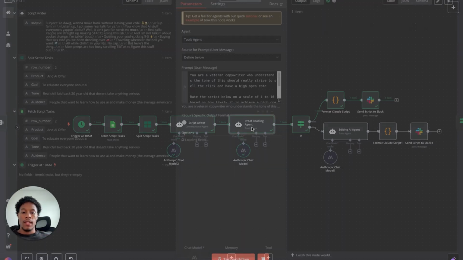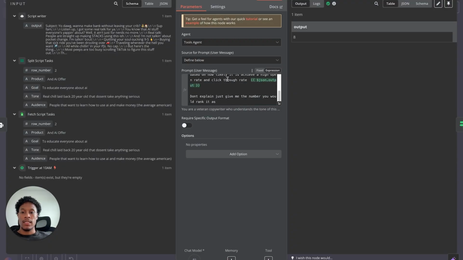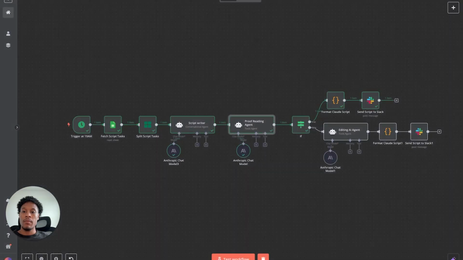So what I have here is a proofreading agent, and what this does is it takes the email that's been written out and it will rank it from 1 to 10. If it's an 8 and higher, it's good to go. We'll ship it out. If it's not, it goes down over here.